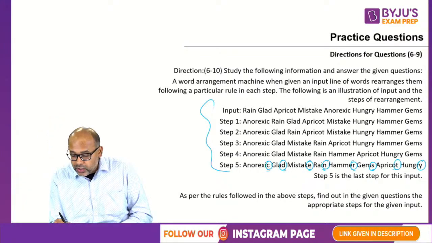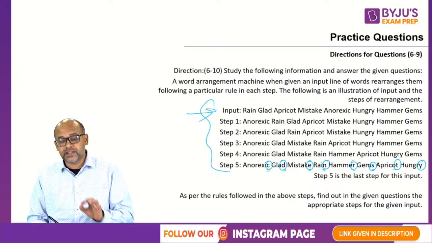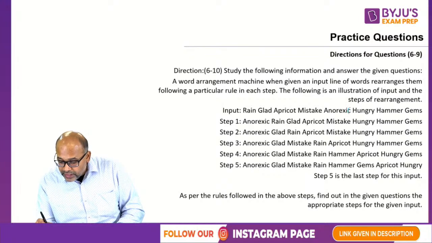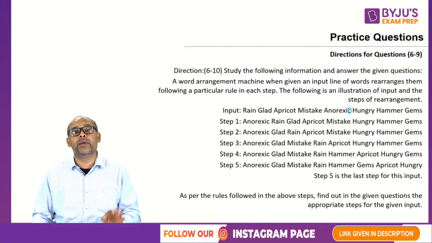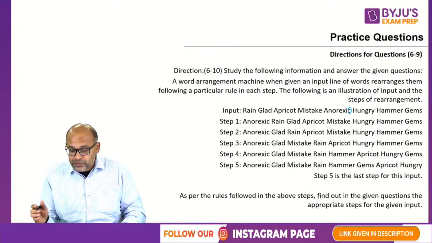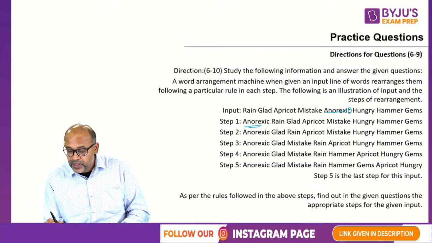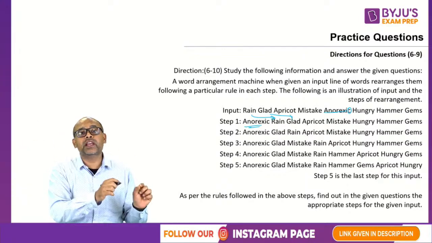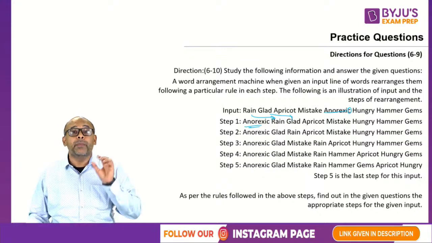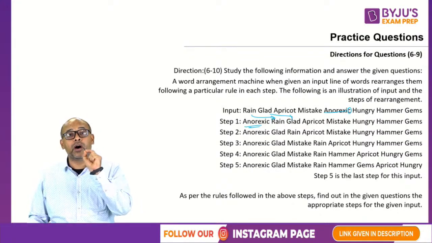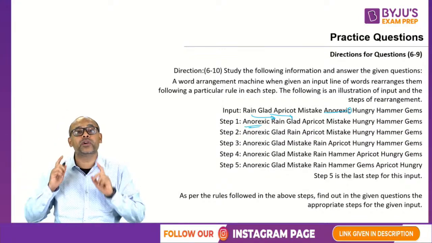So initially they are all jumbled up. The logic is same. You are catching hold of. So what is happening here? First thing is they are catching hold of the letter which is having the least alphabet or the first alphabet which could be possible. C is the first, so they are bringing that first. बाकी सब they are just shifting. The logic is the same. एक को खींच के लेके आएंगे, बाकी सब shift करेंगे. But what is the logic at which or for which or how is it used to drag one? That is what you need to identify.